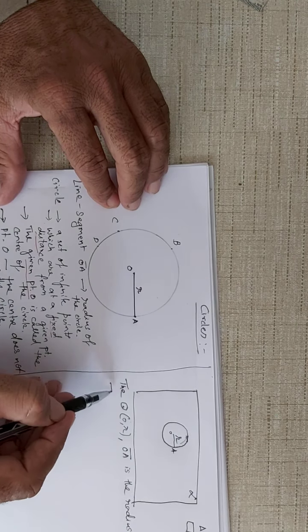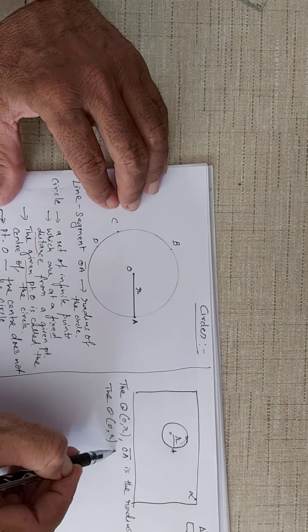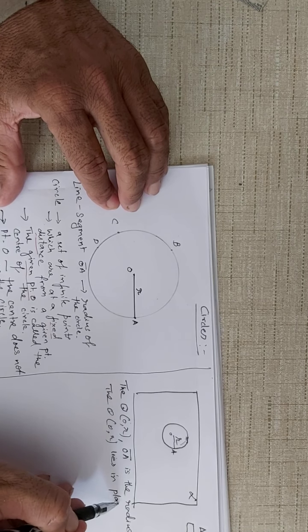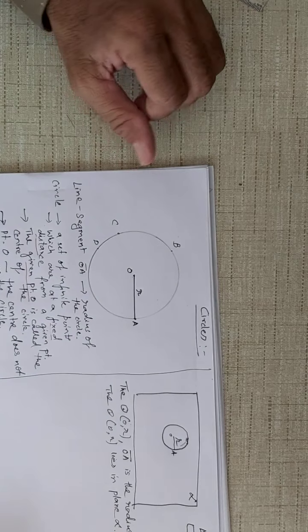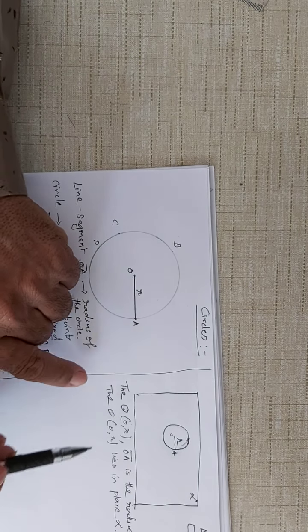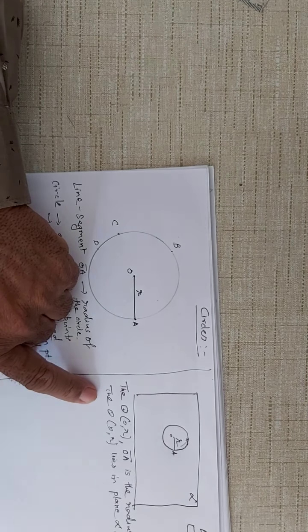The circle with center O and radius R lies in plane alpha. It lies in plane alpha. The circle with center O and radius R, this is the symbol. How do we read it? The circle with center O and radius R lies in plane alpha.